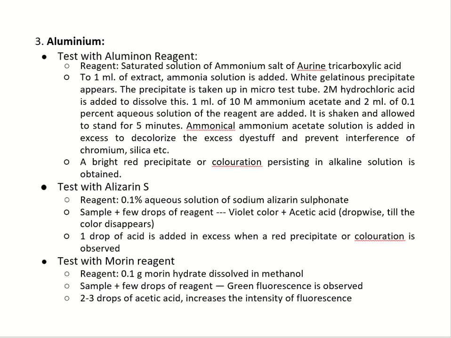Test with Morin's reagent. So the reagent is 0.1 gram Morin hydrate dissolved in methanol. To the sample, few drops of reagent are added and green fluorescence is observed. With the addition of 2-3 drops of acetic acid, the intensity of fluorescence increases. So there are 3 main tests for aluminium: aluminon, alizarin and morin.